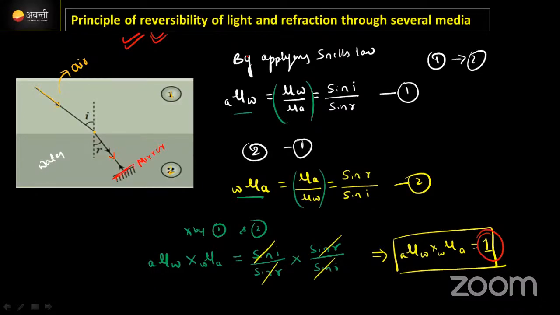Mirror should be perpendicular to the refracted ray. हाँ ब्रो, principle of reversibility means in the same path we need to send the ray, means we need to keep this mirror exactly perpendicular to the incident ray direction. Correct, now that time only it will retrace its original path like this. If it is a source, means source से आता है, refraction होने के बाद mirror के ऊपर incident होता है, again it will be reflected in the same way and again it will trace the ray path. That's why we need to keep this one perpendicular. Clear है ना bro?